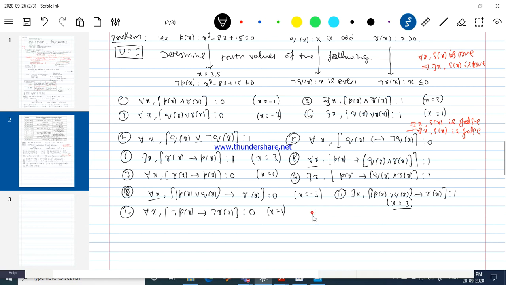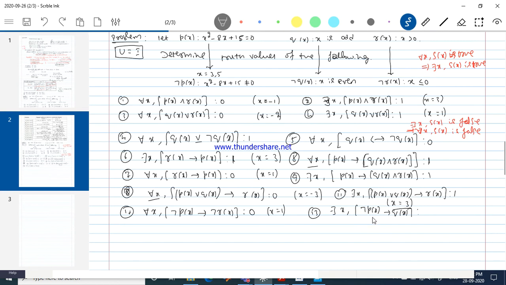Okay, please try this one. Number 13: there exists x, negation p of x implies q of x. What about this? Negation p of x implies q of x. So can we find one? I have there exists. I told you very clearly, first look at the quantifier. So think what should be done.